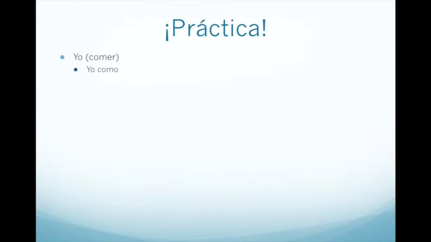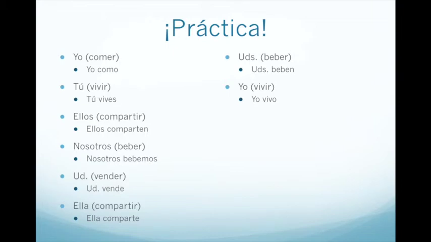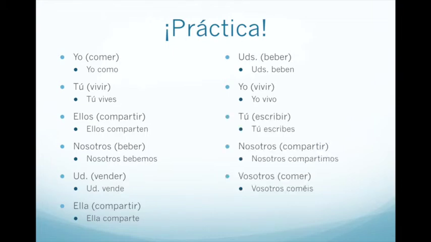Some examples of conjugations. Yo, from comer, becomes yo como. Tú, from vivir, becomes tú vives. Ellos, compartir, comparten. Bebemos. Usted vende. Ella comparte. Ustedes beben. Yo vivo. Tú escribes. Nosotros compartimos. Vosotros coméis. And ellas venden. It's just some examples of conjugations of ER and IR verbs.